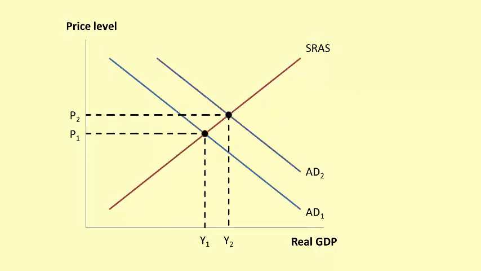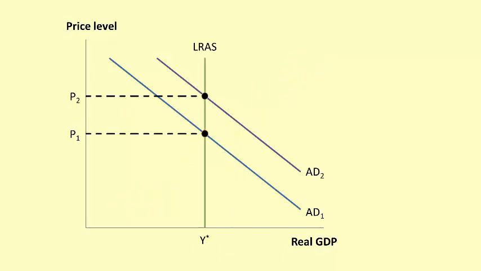Suppose there is an increase in aggregate demand, causing the aggregate demand curve to shift from AD1 to AD2. In the short run, this will cause a movement up along the short-run aggregate supply curve. Real GDP will increase from Y1 to Y2, and the price level will increase from P1 to P2. However, the short run is not the end of the story.